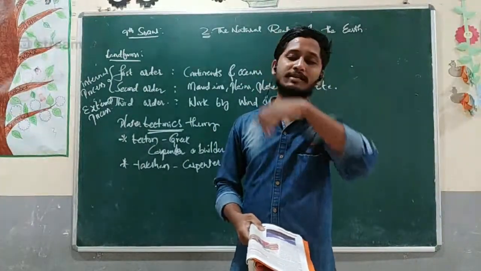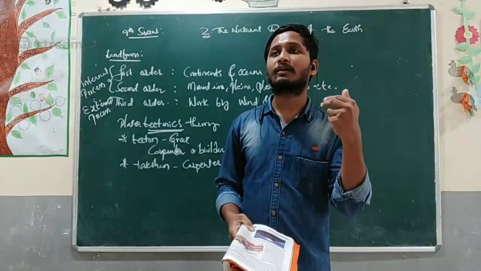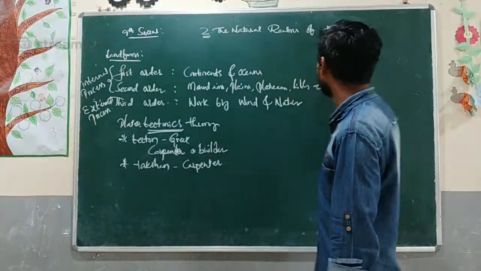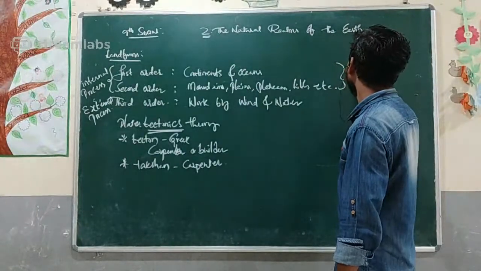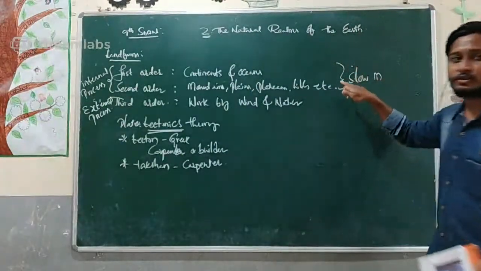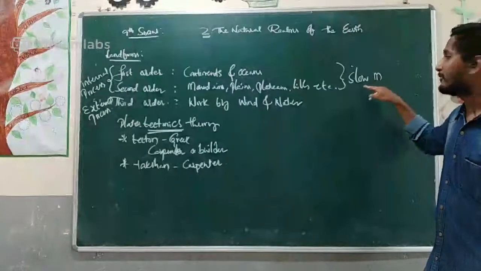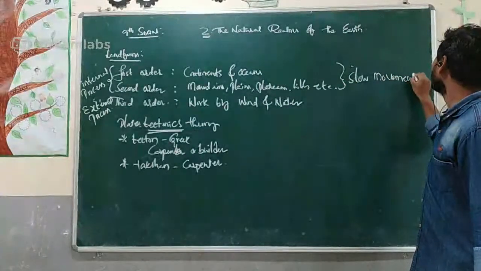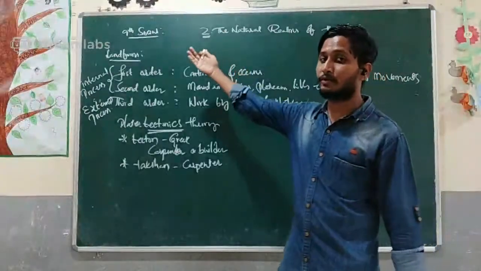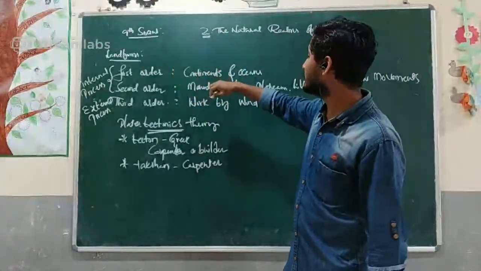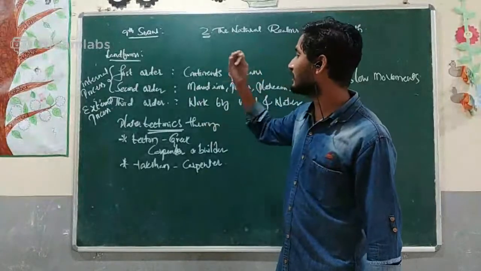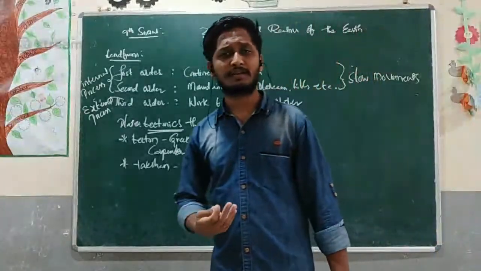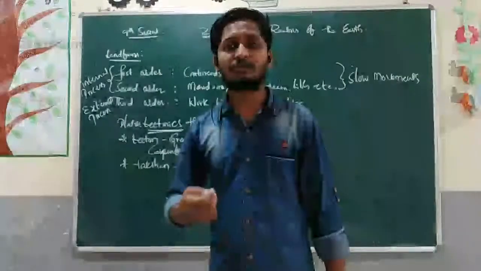What kind of movements do we have? We have two kinds of movements: slow movements and sudden movements. This is about slow movements, because during the earth's evolution, the continents, oceans, mountains, plains, plateaus, and hills were formed.